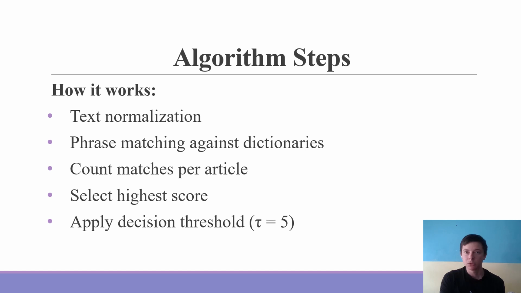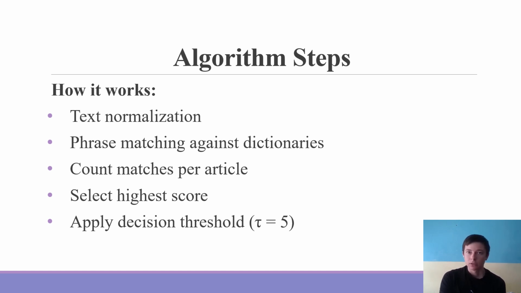Let me explain the algorithm in detail. First, we normalize the input text and all dictionary phrases by converting them to lowercase. This ensures that the matching is not affected by letter casing. Each of the 20 legal articles is linked to a predefined dictionary of expert-selected key phrases. The algorithm iterates through each phrase and checks for its presence in the input text. For every match found, a counter is incremented. After checking all dictionaries, we get a vector of match counts.